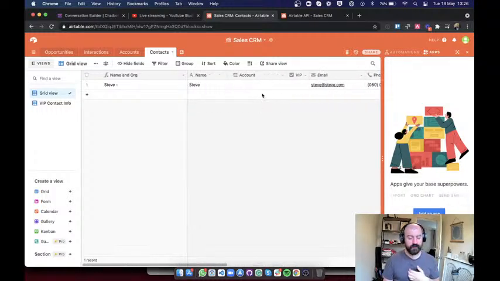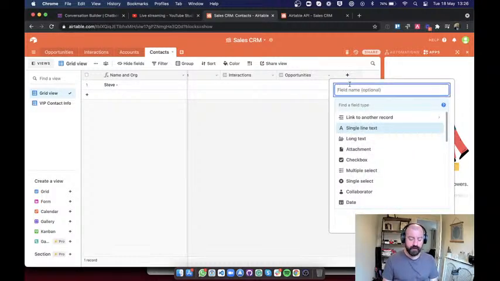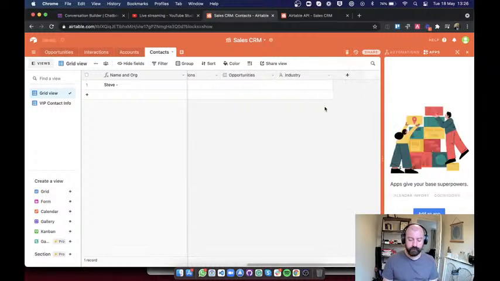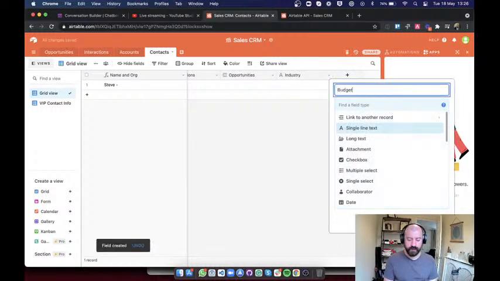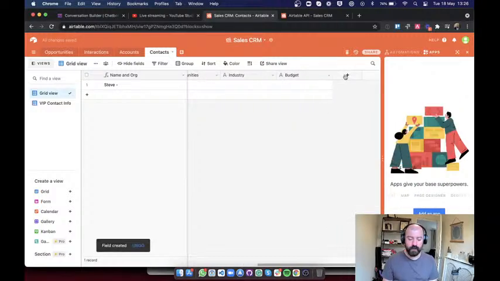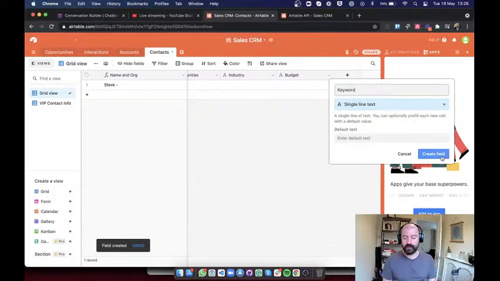And Airtable lets us do that super simply. I can just add a new column. So what did I say? We have industry. I want to create a single line of text, because the industry could be anything, called industry. And then what else do we have? We have budget. Same thing, single line of text where we're going to capture their budget. Keyword, we're asking them to give us the target keyword they want to go after.